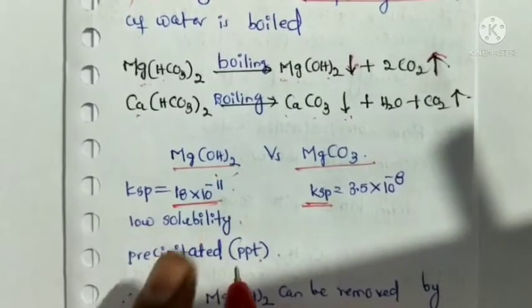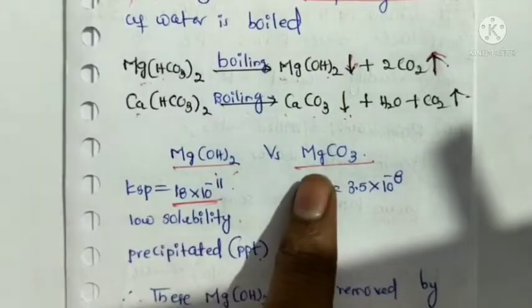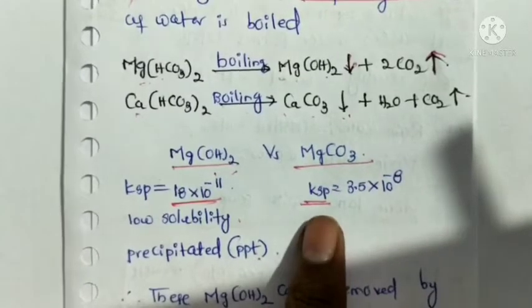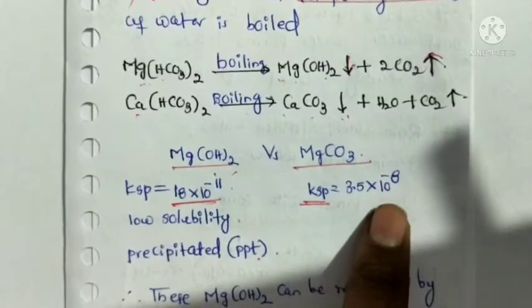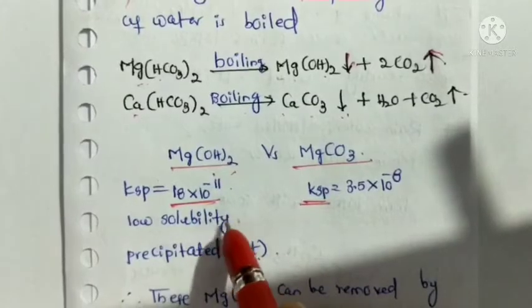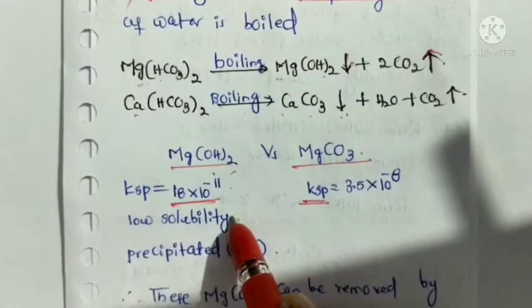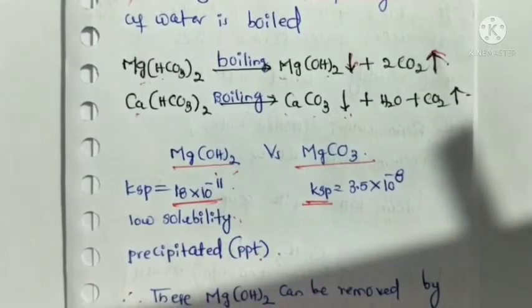Magnesium hydroxide solubility product is 18 into 10 to the power of minus 11. Magnesium carbonate solubility product is 3.5 into 10 to the power of minus 8. The one with the lower solubility product value, magnesium hydroxide, is more precipitated.